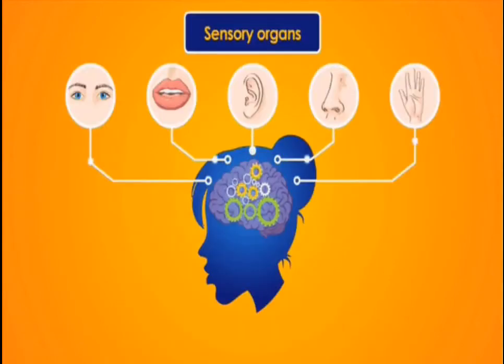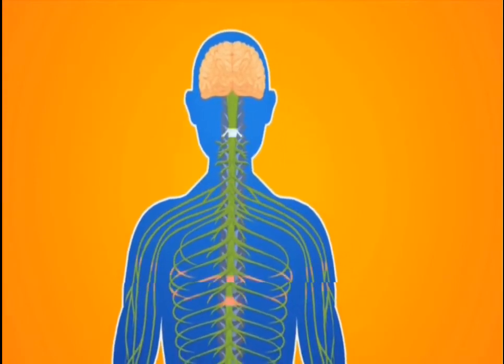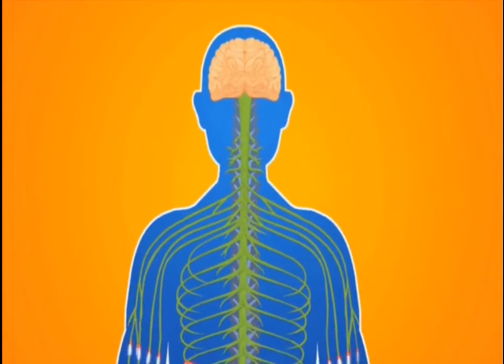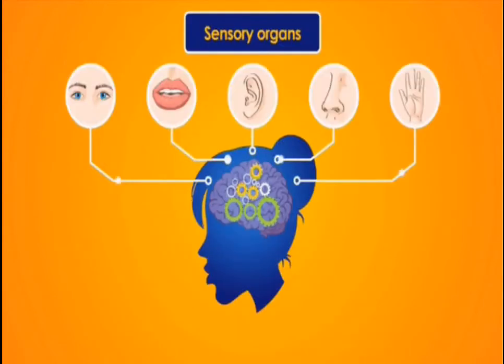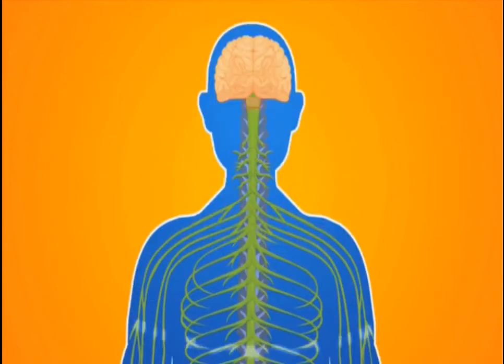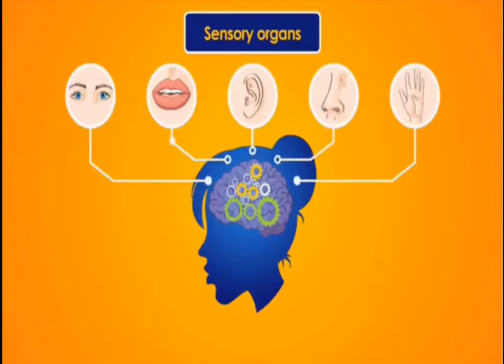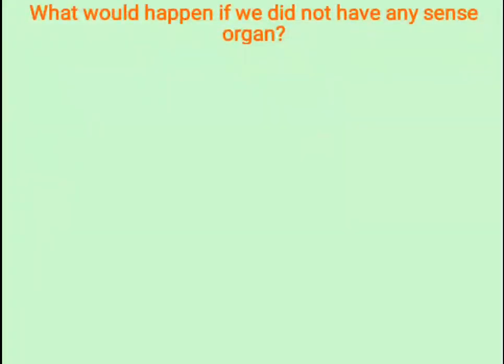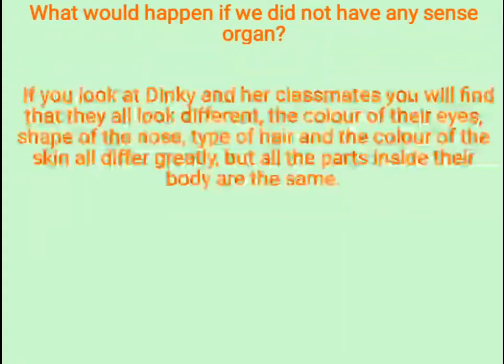I am repeating it again, children. Eyes help us to see, nose helps us to smell, tongue helps us to taste, skin helps us to feel, and ear helps us to hear. These are the sense organs. Okay, so children, what would happen if we did not have any sense organ? What would happen if there was no sense organ?